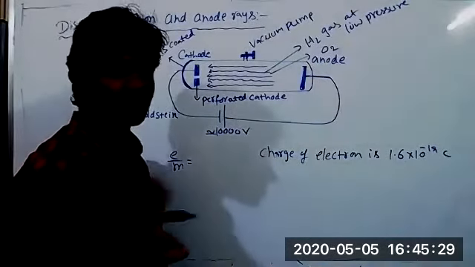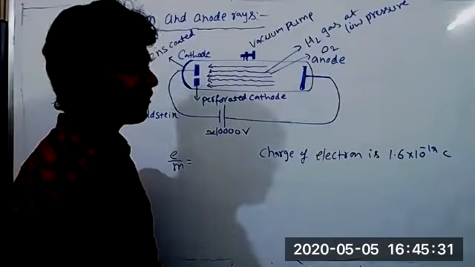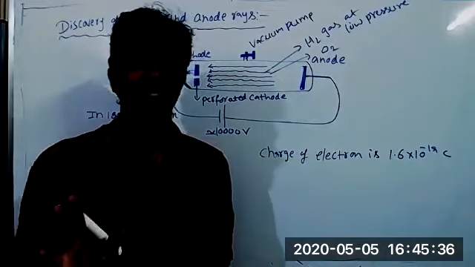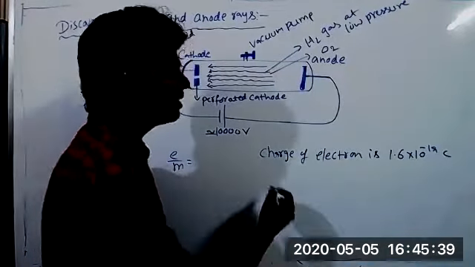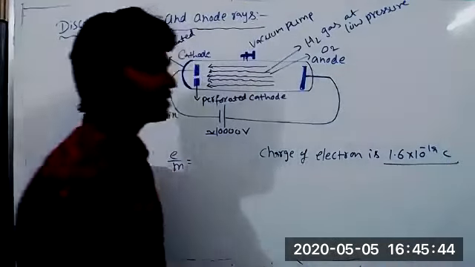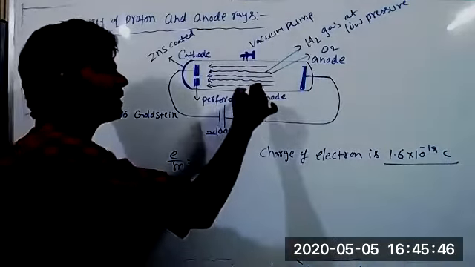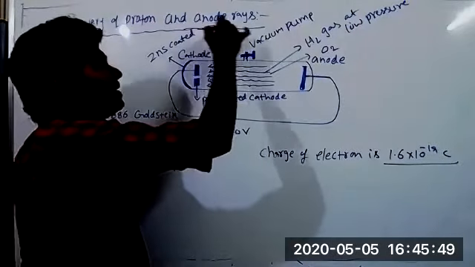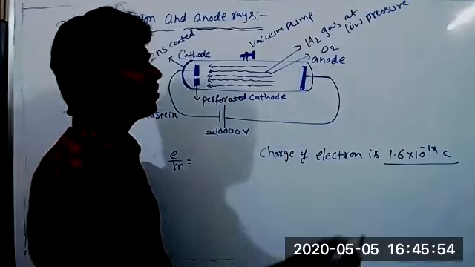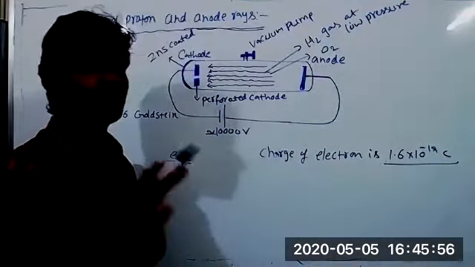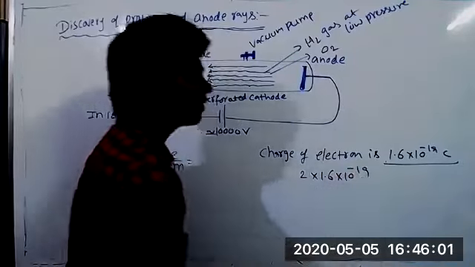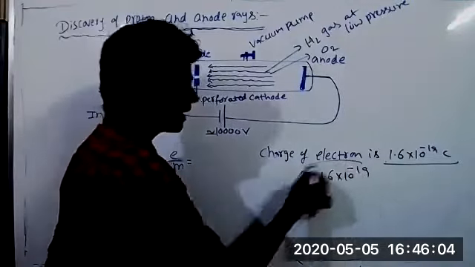Suppose oxygen lost 2 electrons. So how much charge does it carry? Oxygen lost 2 electrons, so +2 charge it carries. That is a simple multiple of the charge of an electron, but not equal to the charge of a single electron. Single electron charge is 1.6 into 10 power minus 19 coulomb. The particles which construct anode rays carry positive charge. That charge may not be equal to the charge of an electron, but it is a simple multiple of it, that is 2 into 1.6 into 10 power minus 19 coulomb. That means oxygen's carrying charge is this much.